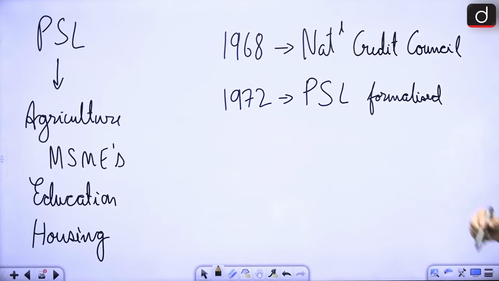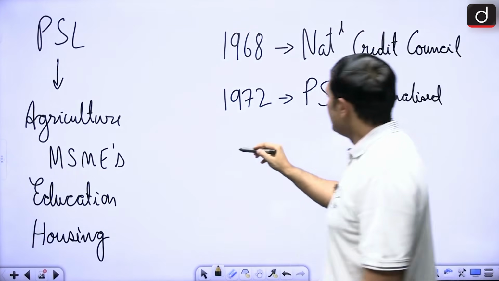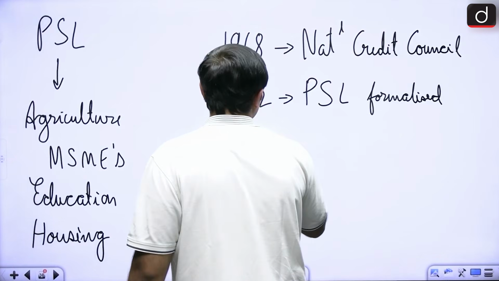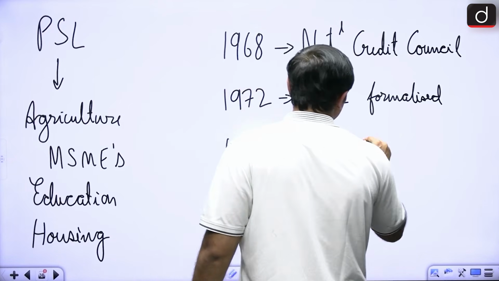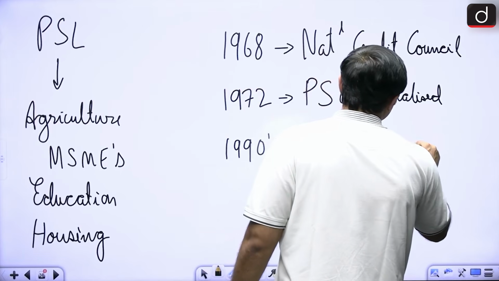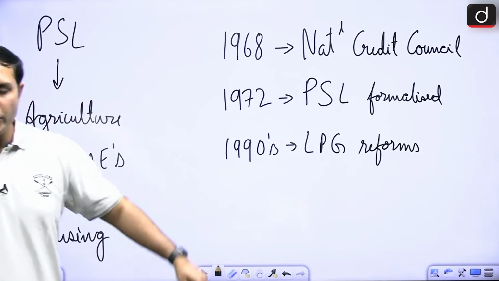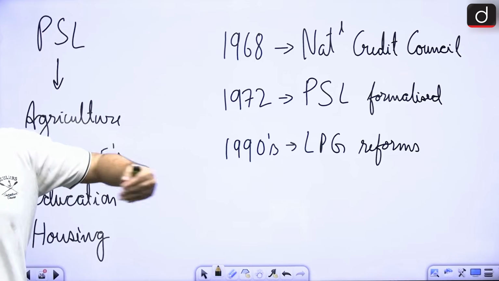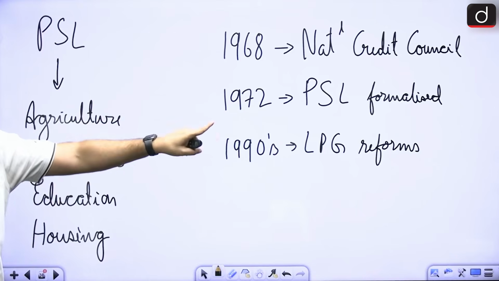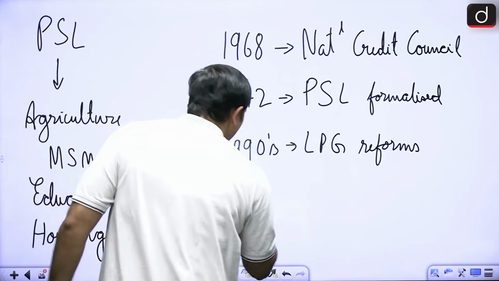Next, during the 1990s, LPG reforms happened, but the PSL norms were continued. And during the 2020s, what is happening now?